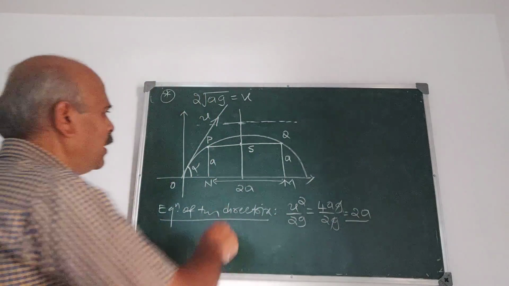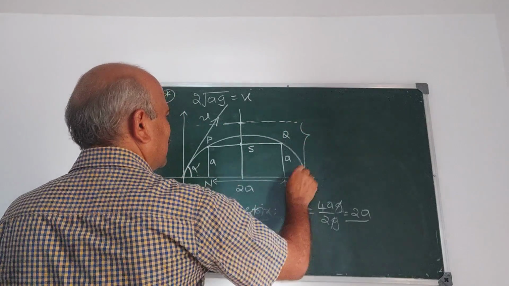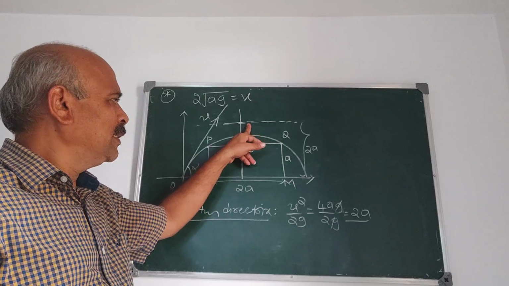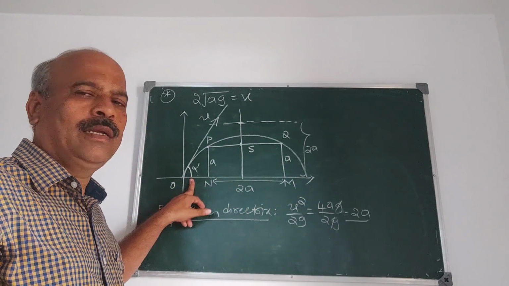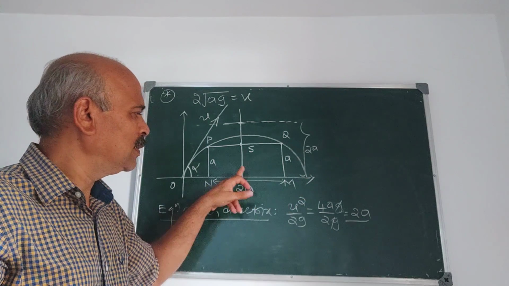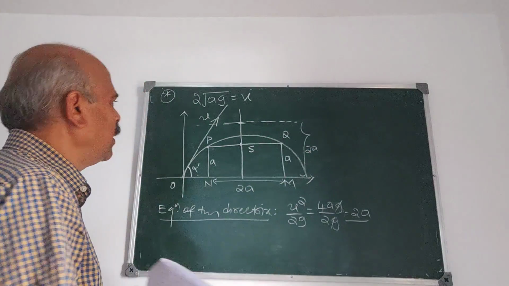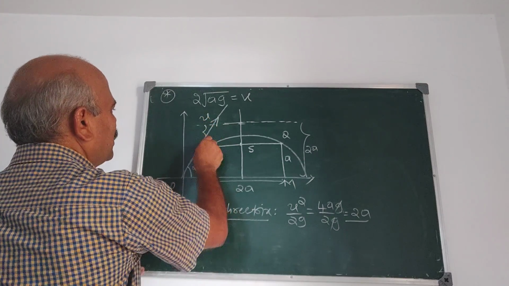What do you mean by this? Equation of the directrix is 2a means this distance is 2a. The directrix is at a height 2a above the x-axis. Now since Pn is a, what is this distance?